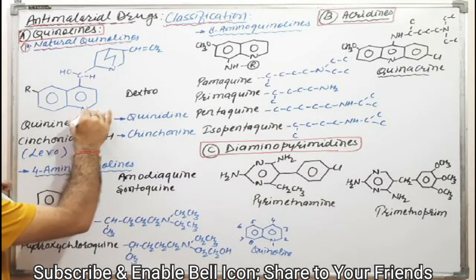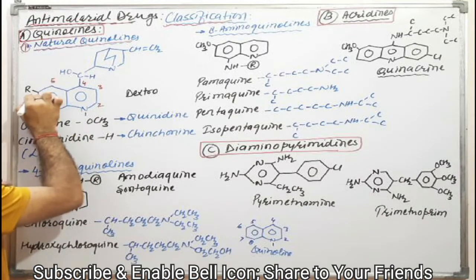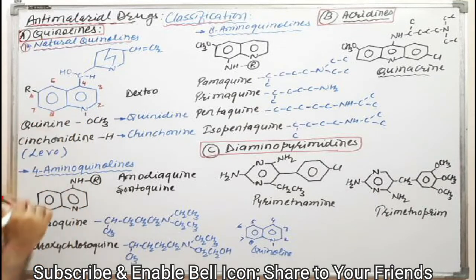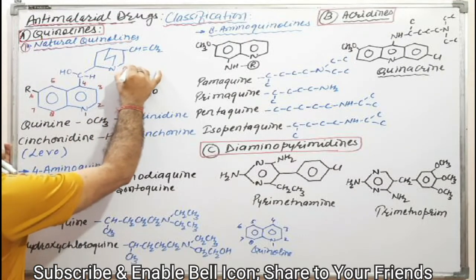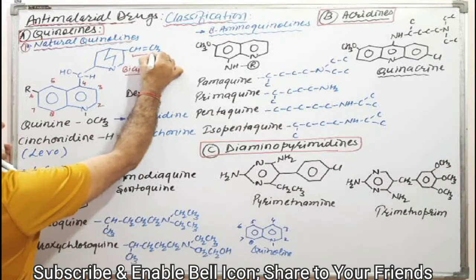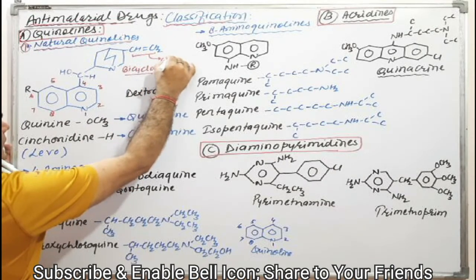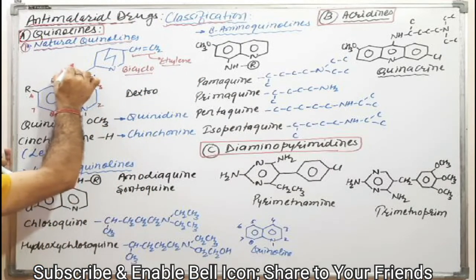Similarly, numbering 1, 2, 3, 4, 5, 6, 7 and 8. This is the first molecule. This one is the bicyclo ring system, and this one is the ethylene moiety. And here is the chiral center.